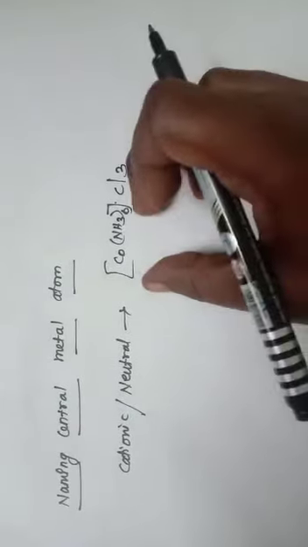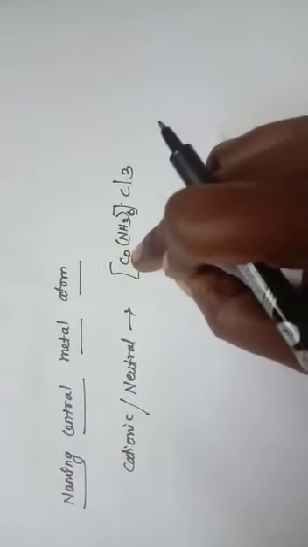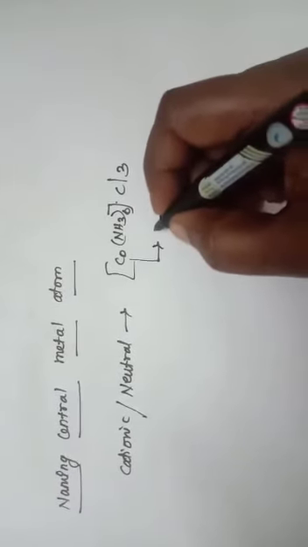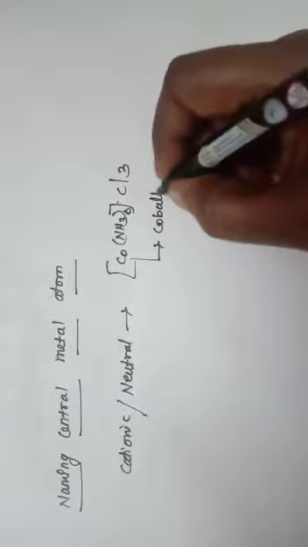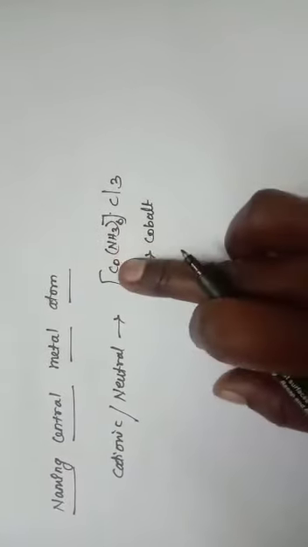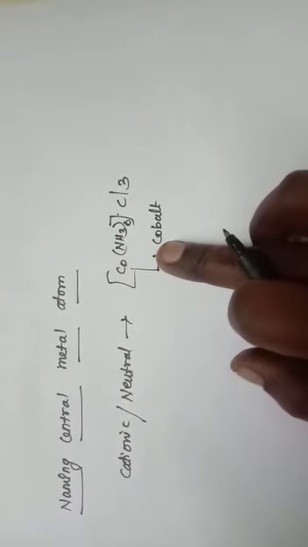This complex is a cationic complex, so here the name of the central metal is written as such, for example, cobalt. So if it is a cationic complex or neutral complex, the name of the element is written as such.